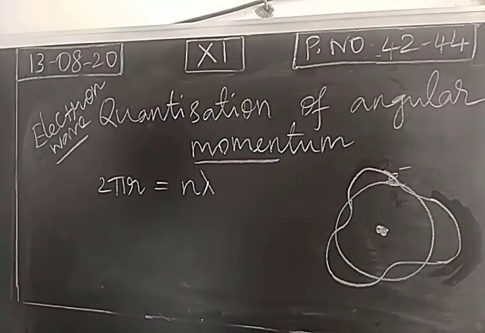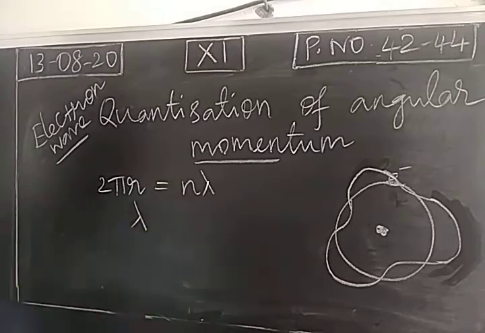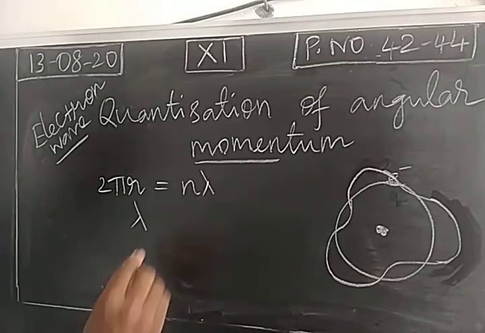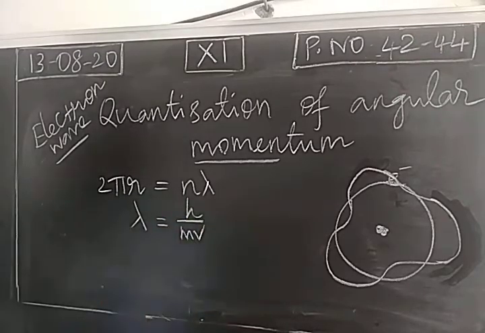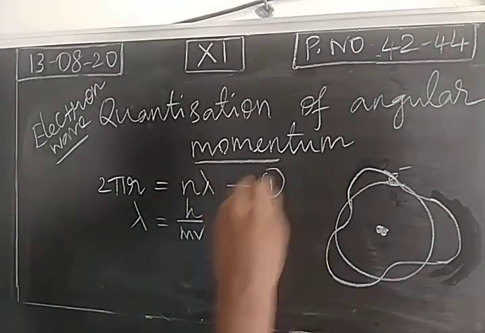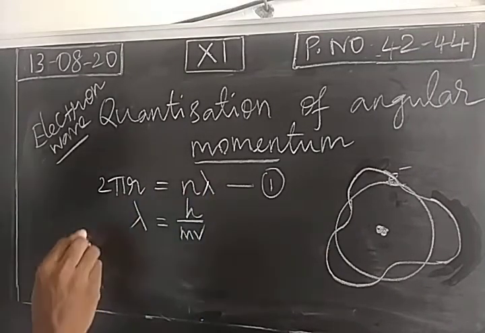So we consider the dual property. According to de Broglie's concept, we have derived this. What about de Broglie's wavelength? De Broglie's wavelength is nothing but h by mv. Consider this as equation 1. Substitute the value in the first equation.